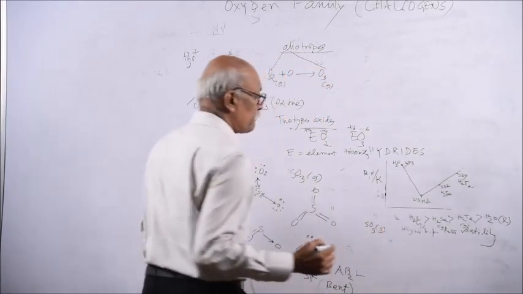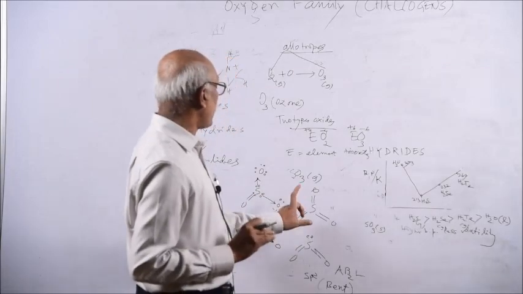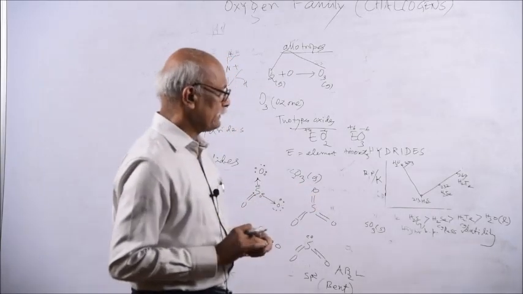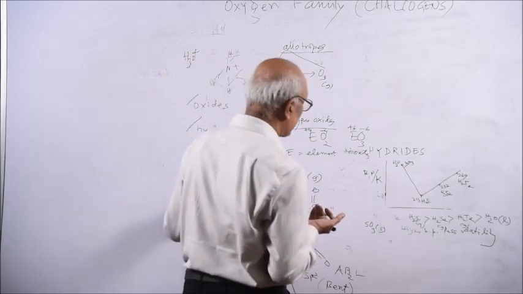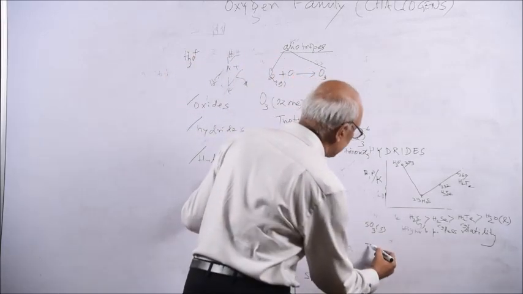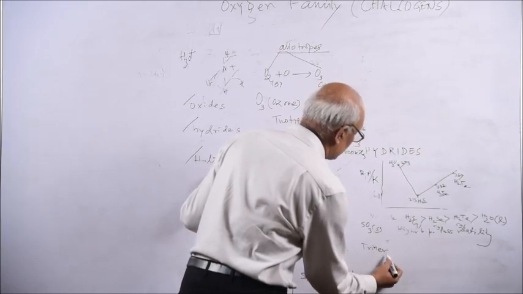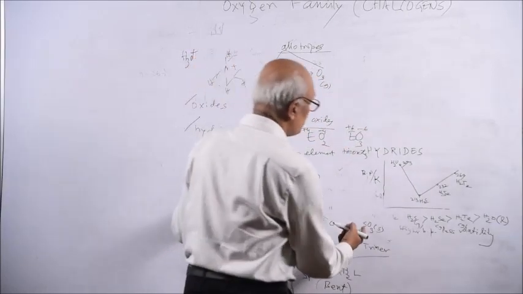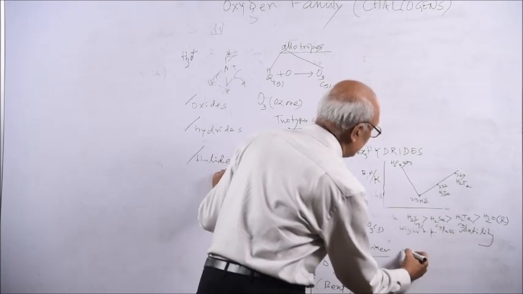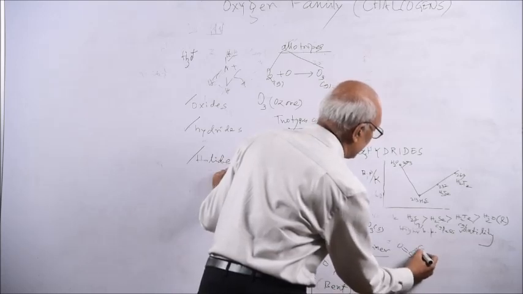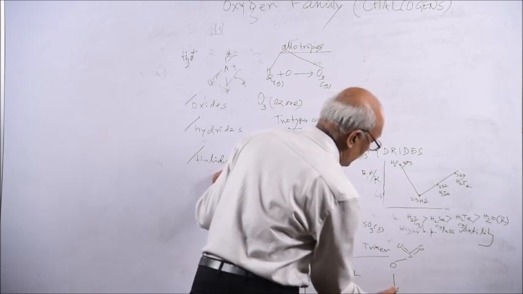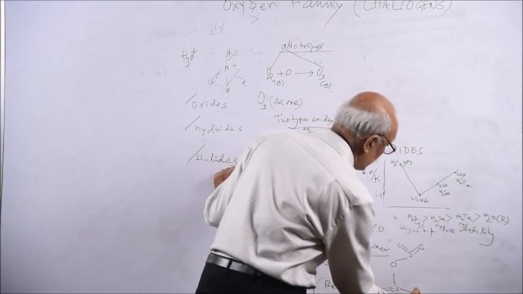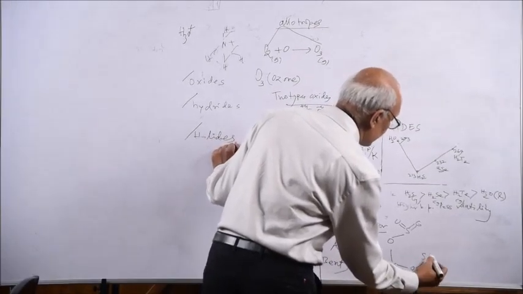Sulfur trioxide in the solid state will not be discrete, but must be in a polymeric form. If you write down the polymeric form, you will get a trimer. The trimeric form is also solid. You can write it like this: 3 sulfur trioxide molecules, oxygen, then sulfur.